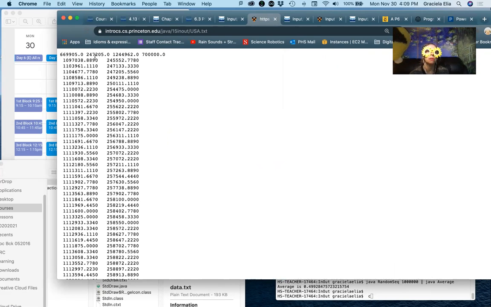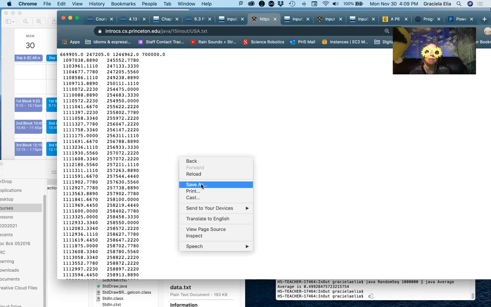And here we have interesting stuff. Take a look. 1, 2, 3, 4 numbers. 4 decimal numbers. And then we have 2 columns of also decimal numbers. Right click on this. And you're going to say save as.